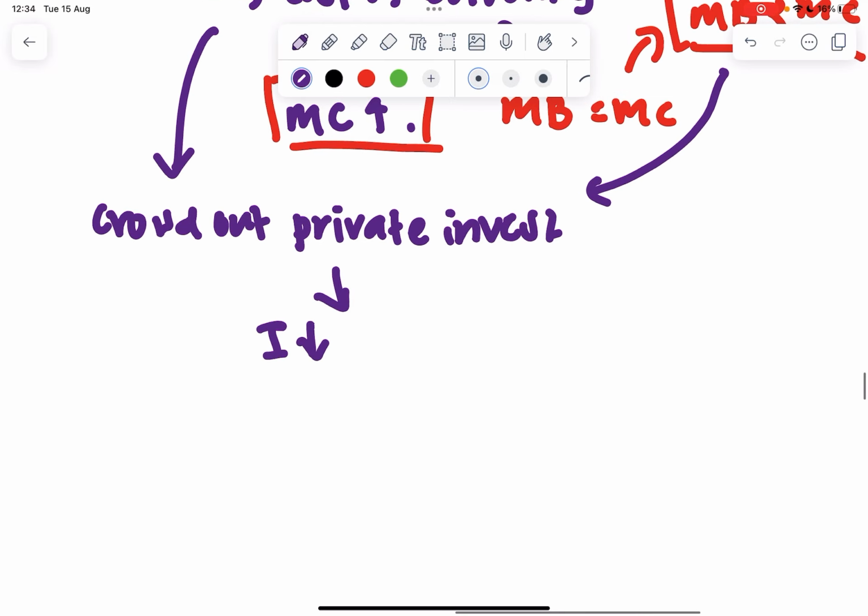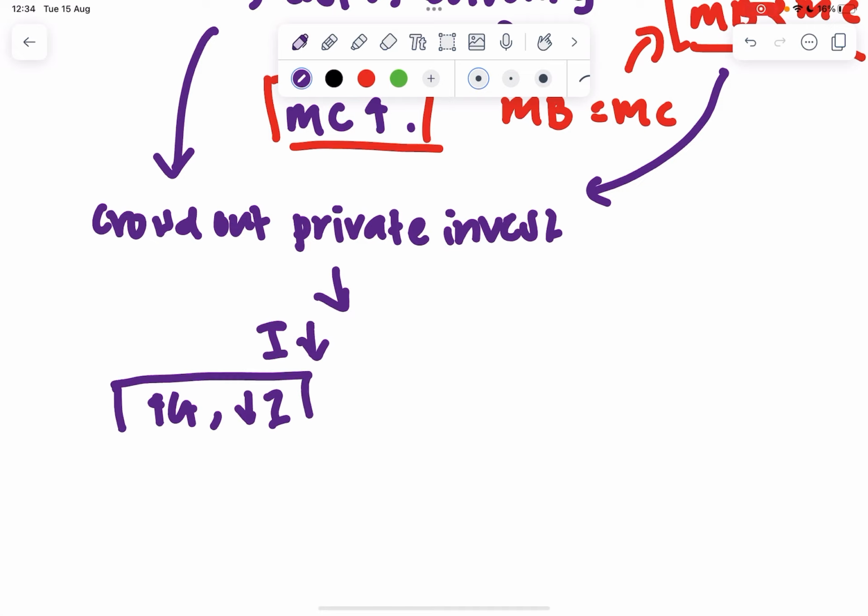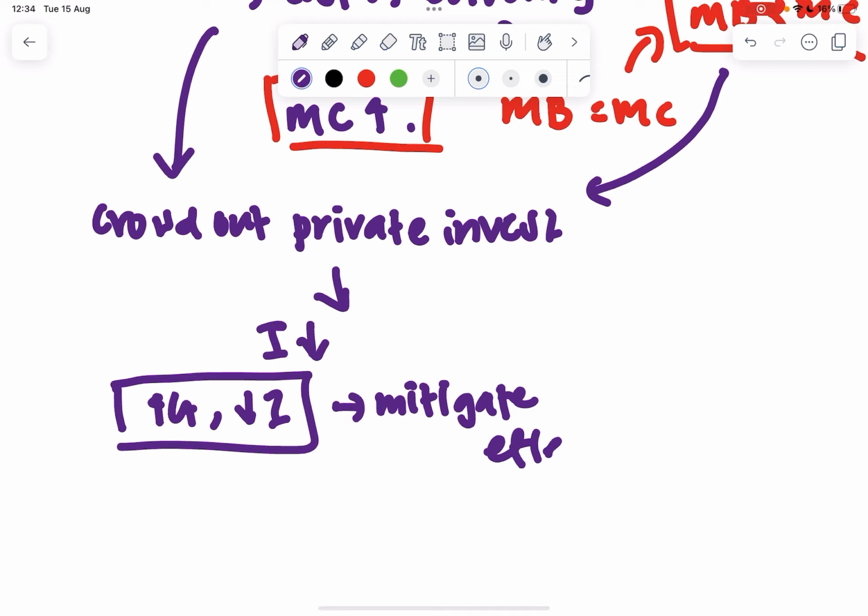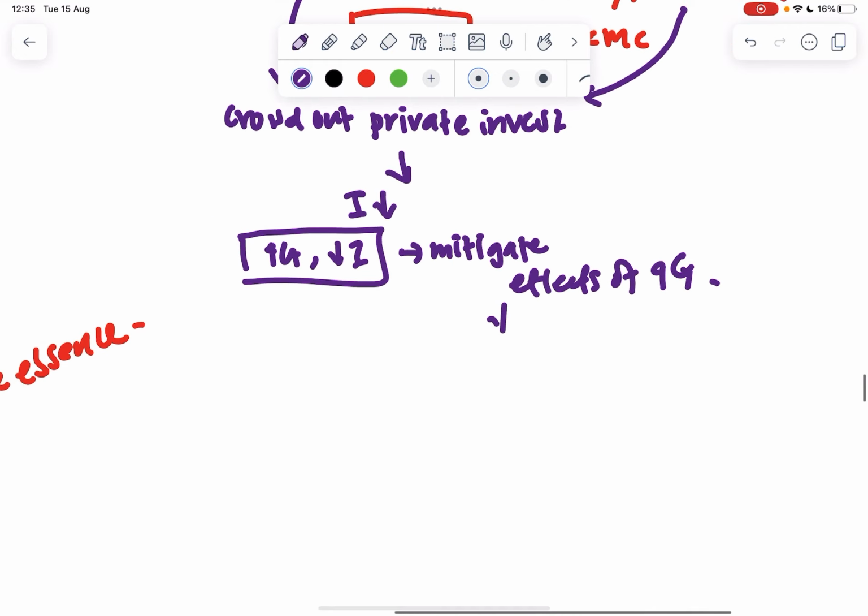So there's an increase in G, but there's a fall in investment expenditure. This fall in investment expenditure would mitigate the effects of a rise in G, making it less effective, limiting its effectiveness.